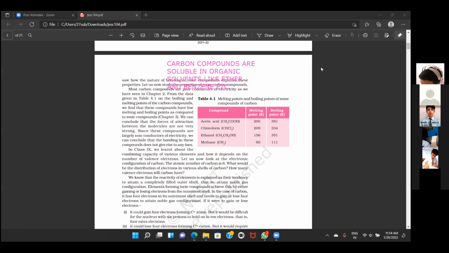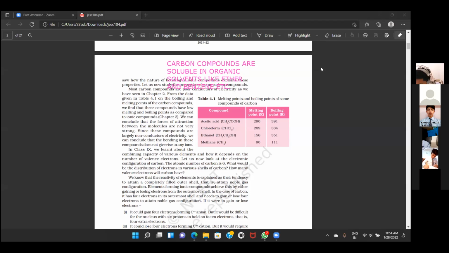What was the first point in differentiating ionic compounds? Normally ionic compounds exist in the form of solids. But covalent compounds have a lower force of attraction, so what can we say?